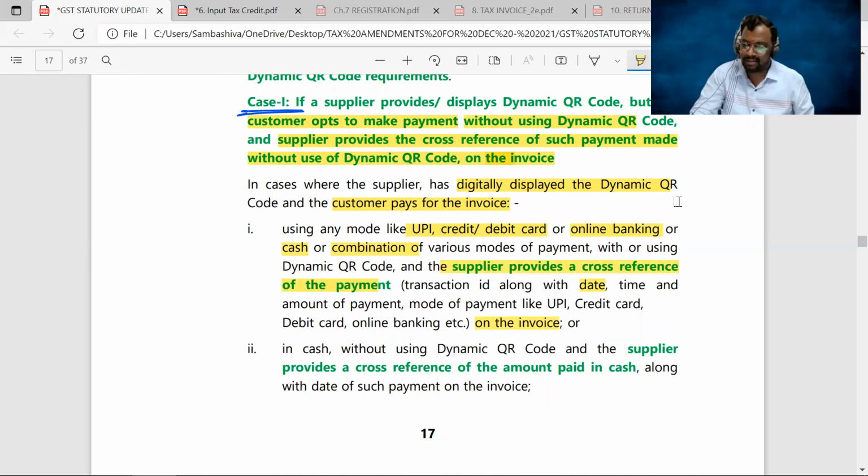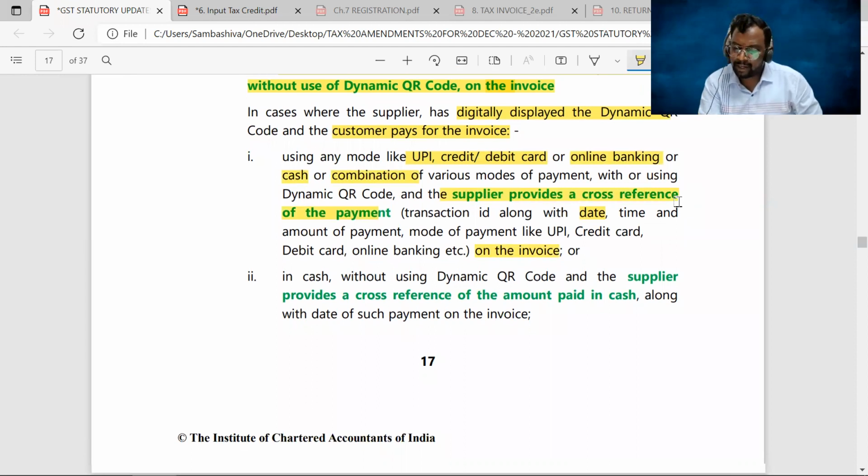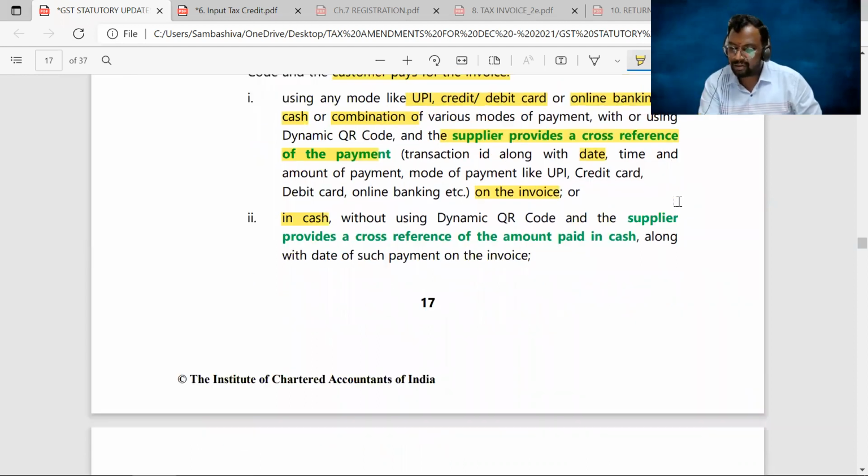Okay, sir. Next. Or if we paid through cash without using this dynamic QR code. Sir, I don't want to scan any codes. Let it be. What is the amount? 1 lakh. Okay, take this 1 lakh cash. In that scenario, the supplier has to state on that invoice that the recipient has paid the amount through cash.